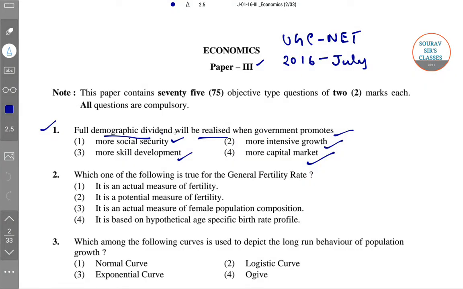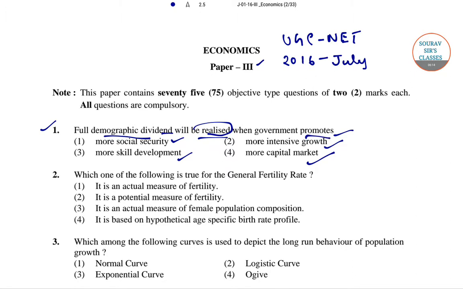Full demographic dividend will be realized when government promotes: four options are given: more social security, more skill development, more intensive growth, and more capital market. Out of these four, the right answer would be more skill development, because the demographic dividend in India needs to be exploited not only to expand the production possibility frontier, but also to meet the skilled manpower requirements of India and the world. So for question number 1, the right answer would be option 3.